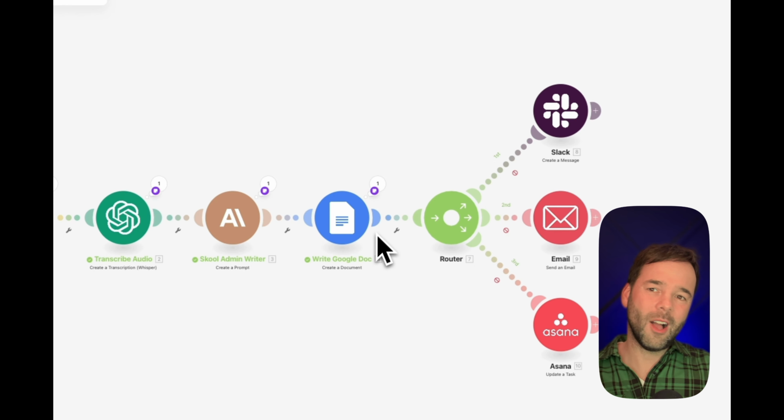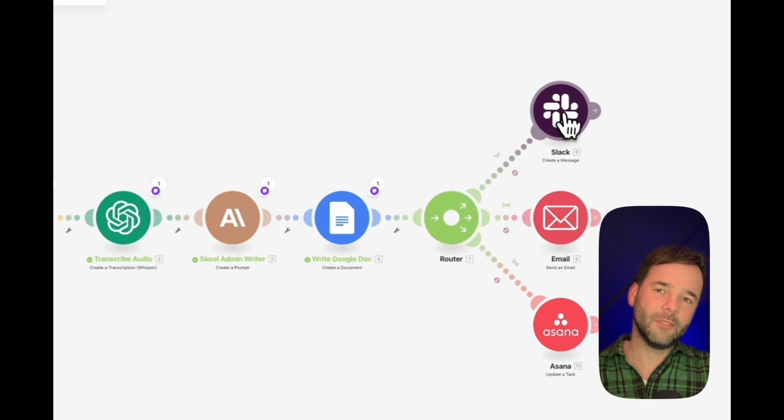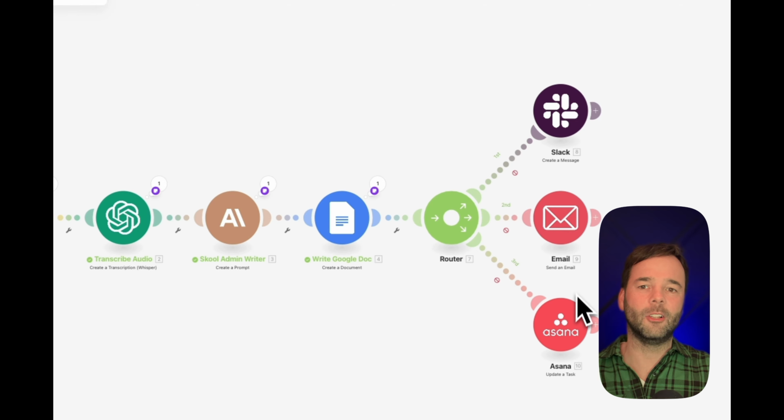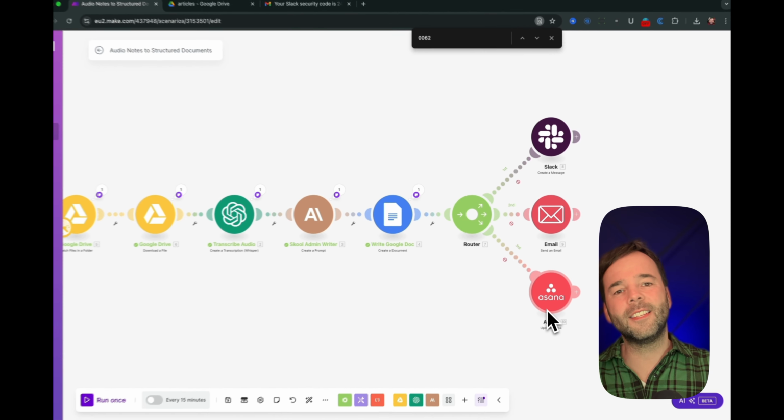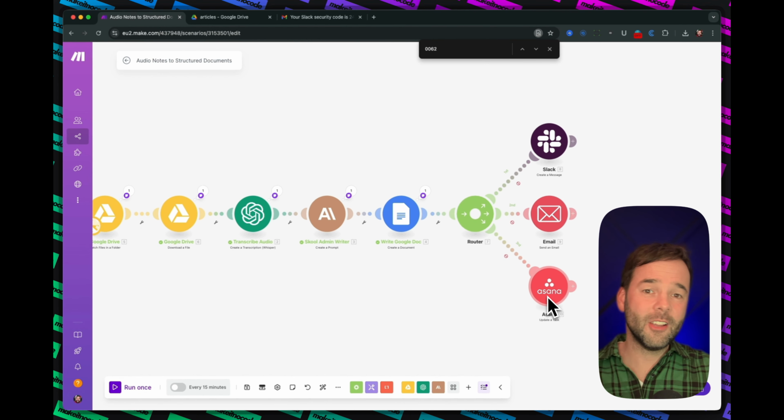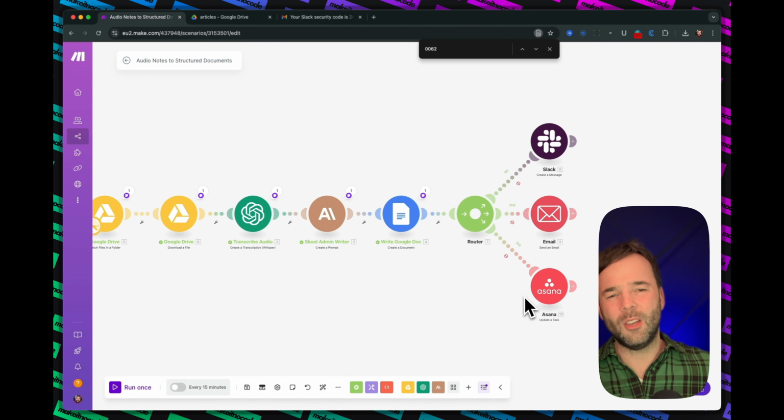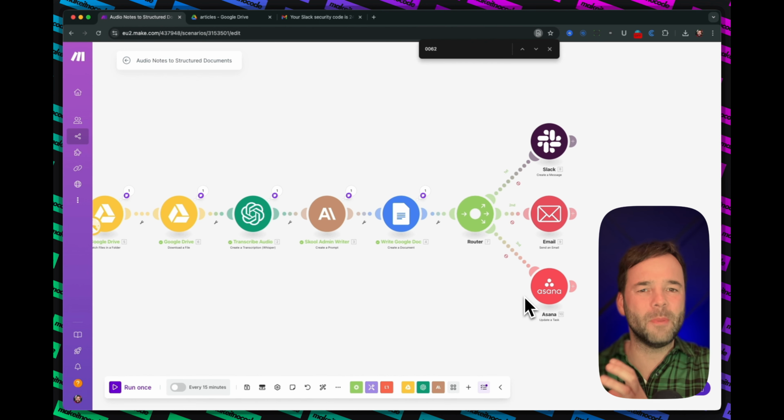For our example, I'm using a Google Doc, but it could be sent off to Slack. It could be sent off to an email. It could be posted straight to your colleagues at the office, into your Asana, whatever endpoint you want to add. I'm just showing how you could build this for yourself or for your customers.